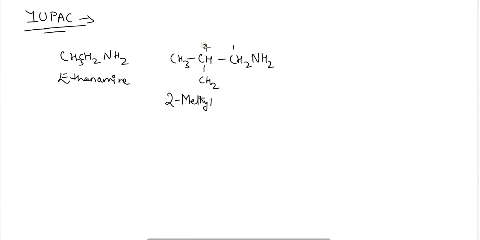Numbering 1, 2, 3, here it will be 2-methyl propane, propan-1-amine.